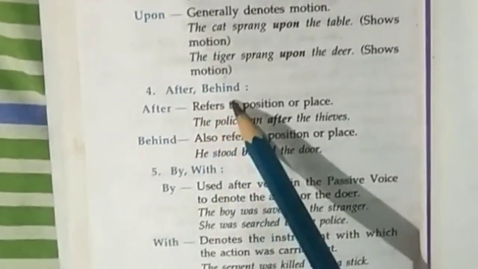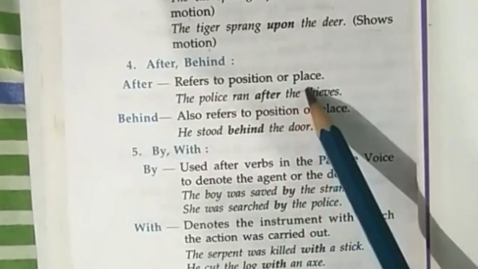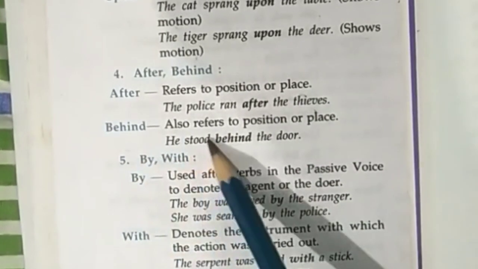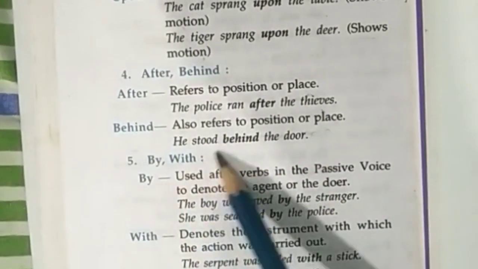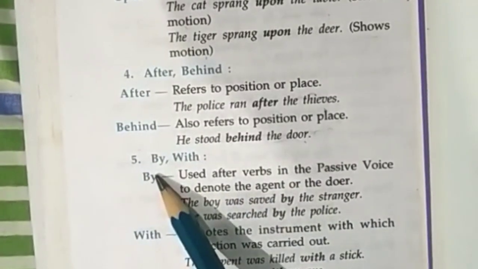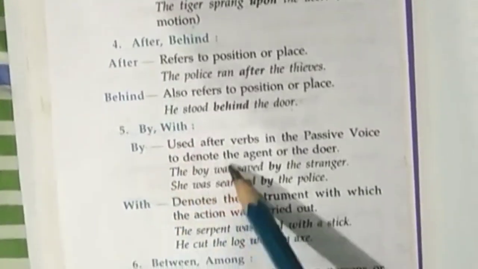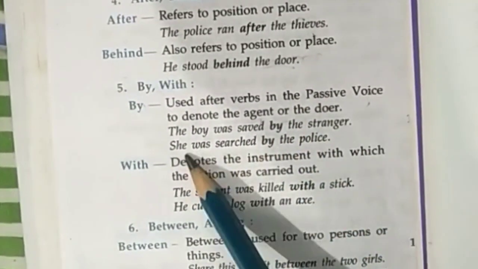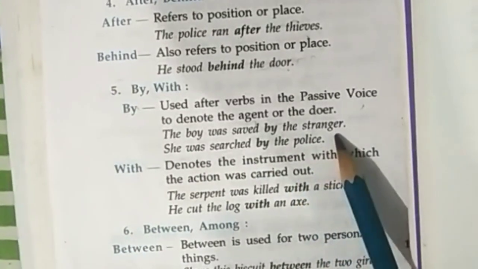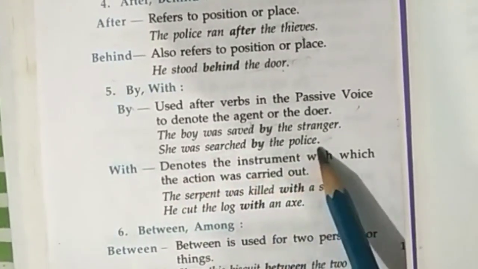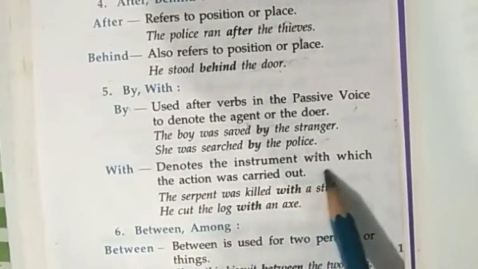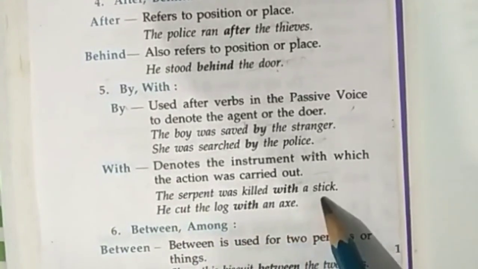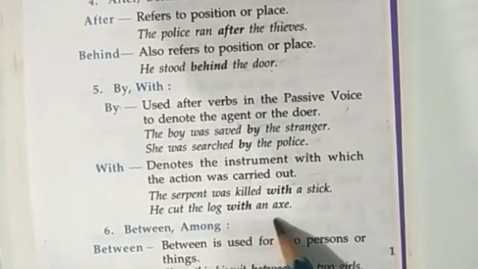Next is after, behind. After refers to the position of pursuit. The police ran after the thieves. Behind also refers to position or place. He stood behind the door. Next is by, with. By is used after verbs in the passive voice to denote the agent or the doer. The boy was saved by the stranger. She was searched by the police. With denotes the instrument with which the action was carried out. The serpent was killed with a stick. He cut the log with an axe.